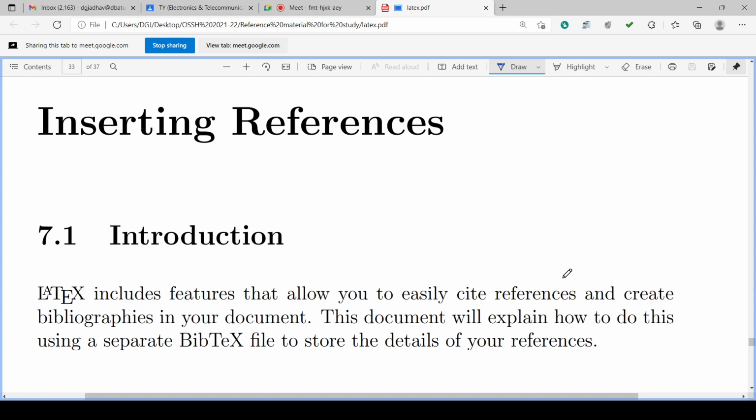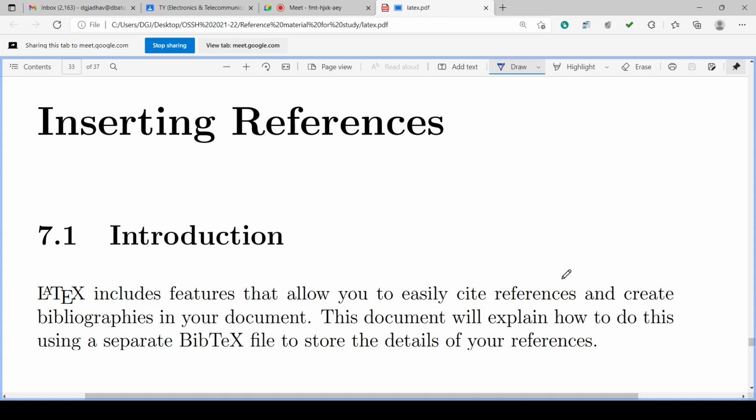You must have done this with the seminar report preparation, project report preparation, second year project report preparation. At the end of the report, you are putting the references. You must have done this, isn't it? At the end of the report, and the reports I have shared with you on the Google Classroom, you can check with that, and I will be sharing recent reports also for your convenience to understand how reports are there.